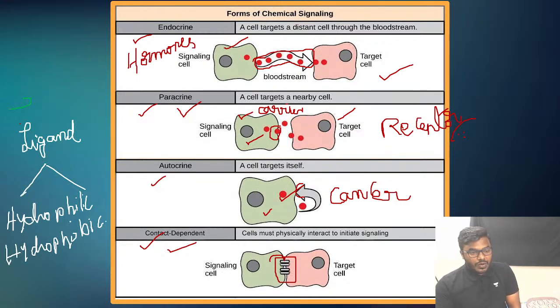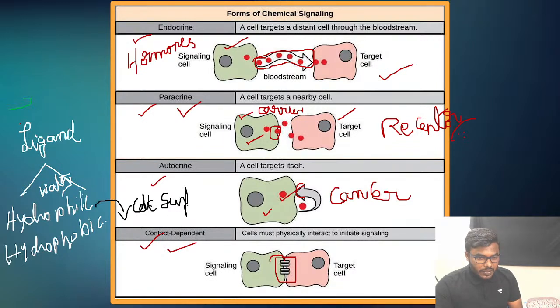Hydrophilic means, friends, what? All are water soluble. So you know very well, water soluble means they cannot cross the membrane. So friends, undoubtedly all the hydrophilic signaling molecules use cell surface receptors only. Do not forget the statement.